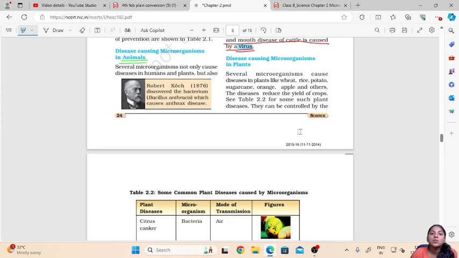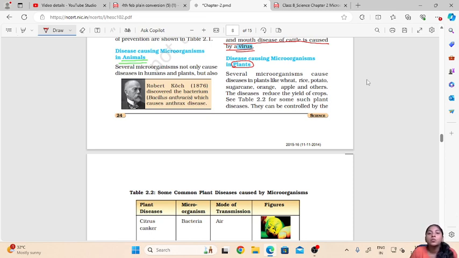Then disease causing microorganisms in plants. We have seen the disease causing microorganisms in humans and in animals. Now we will see the pathogens in plants. Several microorganisms cause diseases in plants.